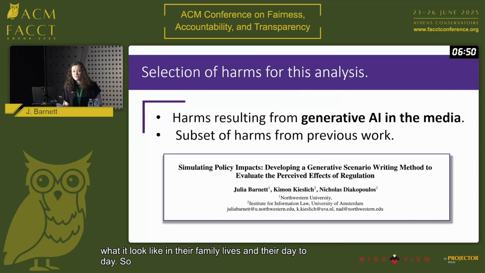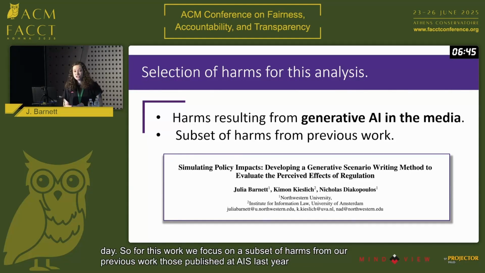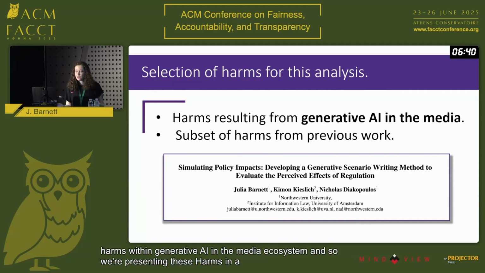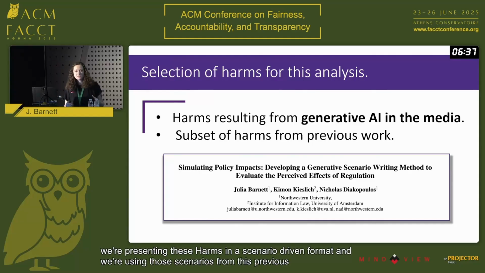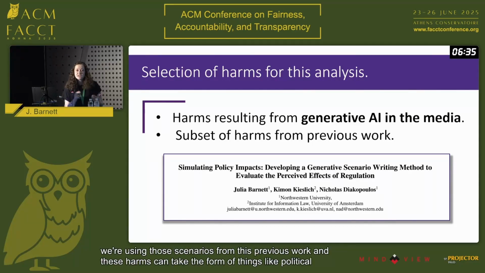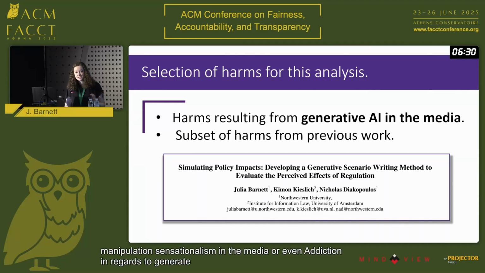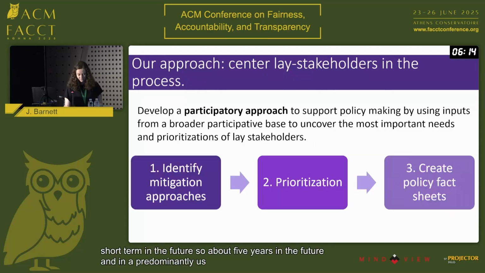So for this work, we focused on a subset of harms from our previous work that was published at AIS last year, looking at harms within generative AI in the media ecosystem. And so we're presenting these harms in a scenario-driven format, and we're using those scenarios from this previous work. And these harms can take the form of things like political manipulation, sensationalism in the media, or even addiction in regards to generative AI content. And so these scenarios that we're using that are depicting this small set of harms were generated by GPT-4 and then validated by a human author team to make sure they're actually representing the harms that we want to see present. And then these are also looking just short-term in the future, so about 5 years in the future, and in a predominantly US context.